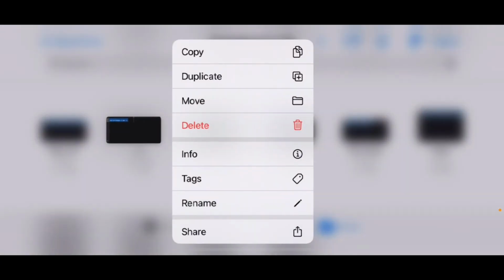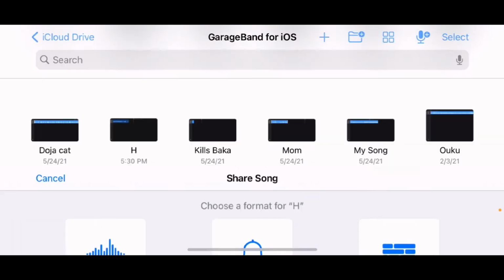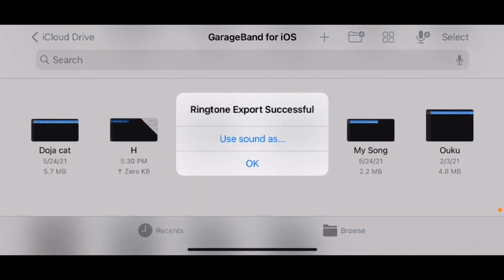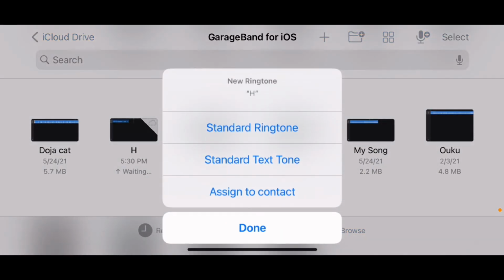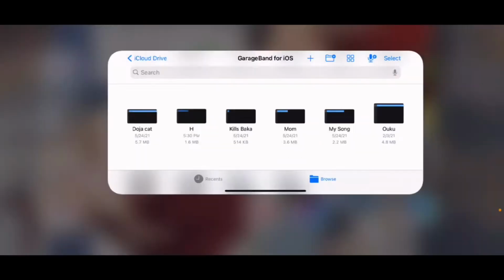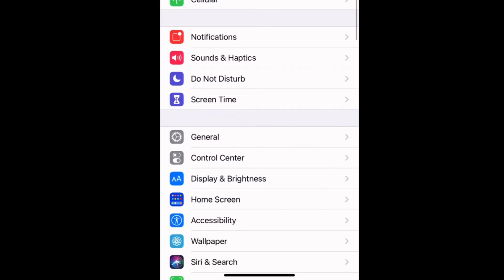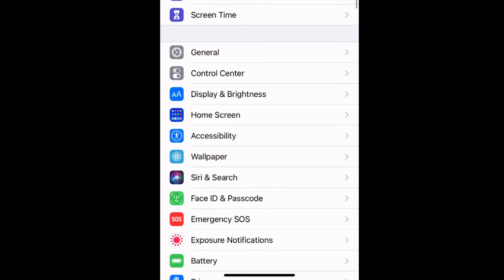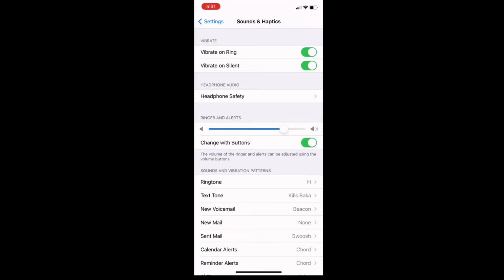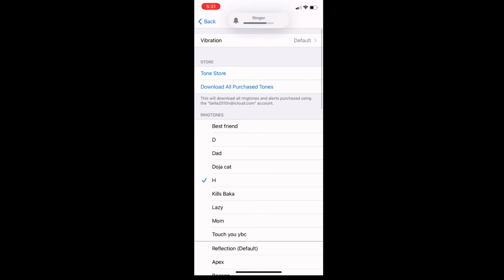Click Share and Ringtones. Export. Standard ringtone. Click Sounds. Click Ringtone. Click yours.